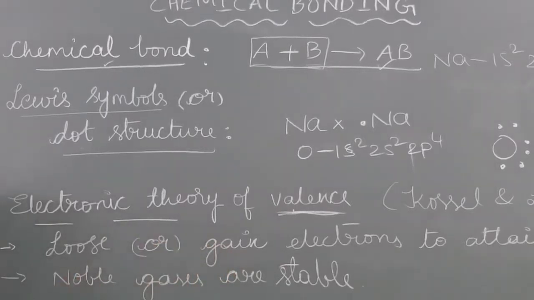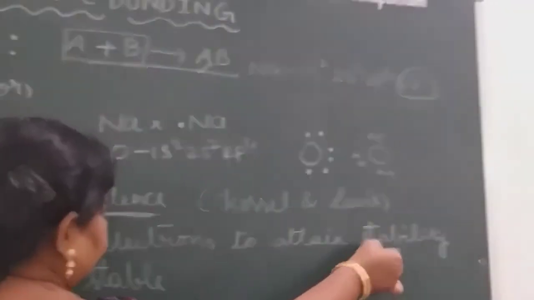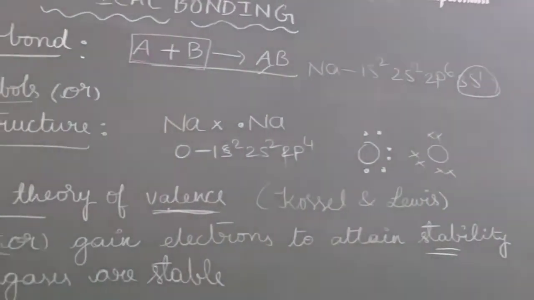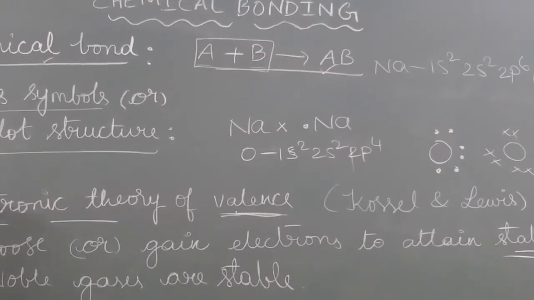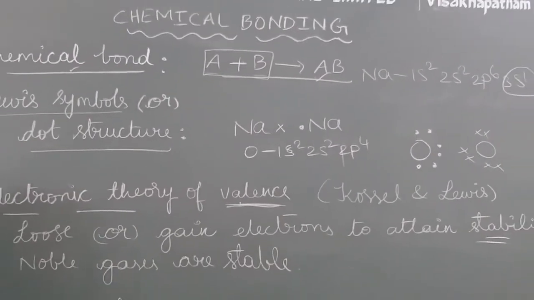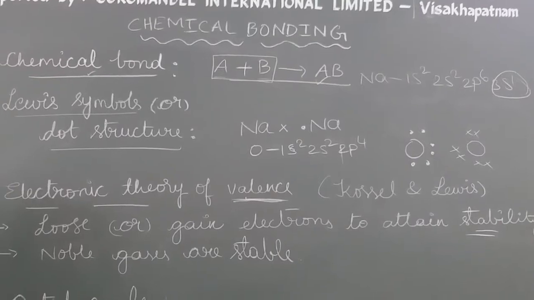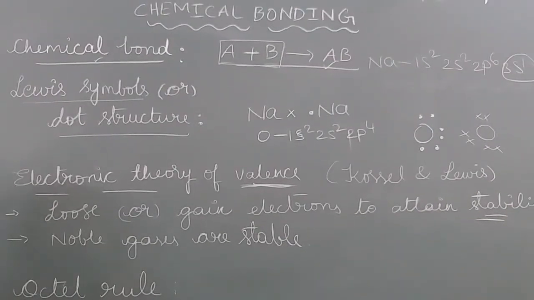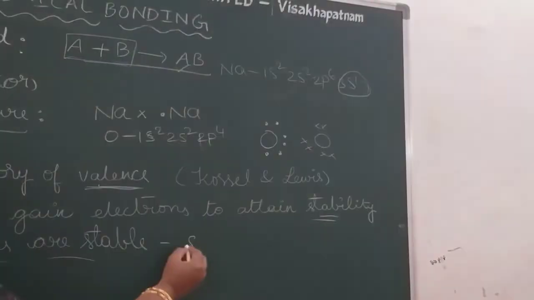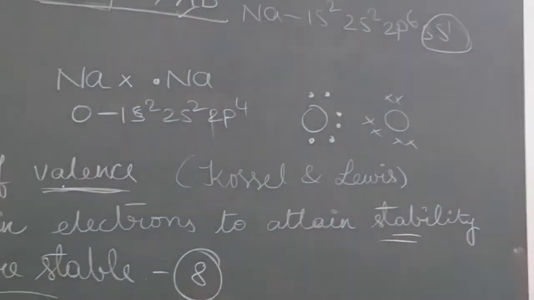Why are they losing electrons or gaining electrons? To get stability. When they lose or gain electrons, the atom gets stability, and this stability is due to 8 electrons in the valence shell. Noble gases are stable because they have 8 electrons in their valence shell.